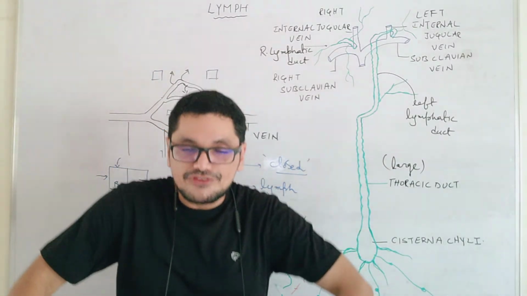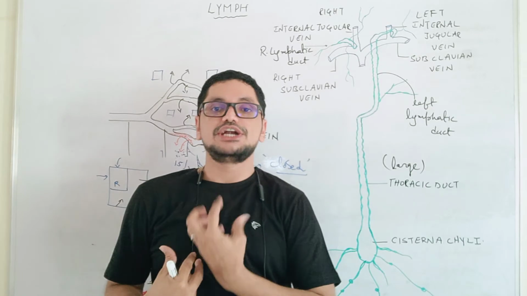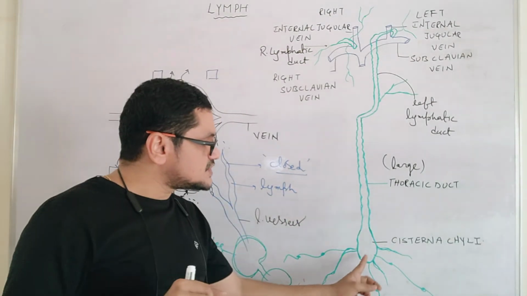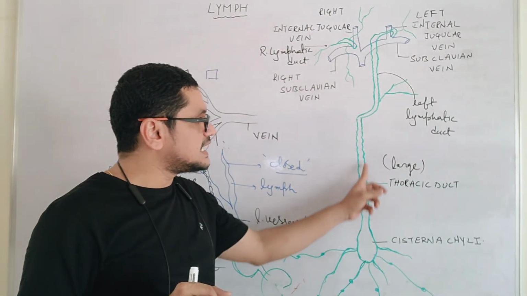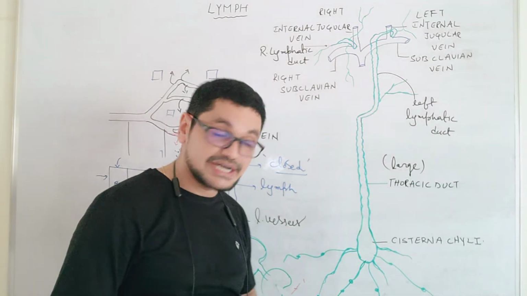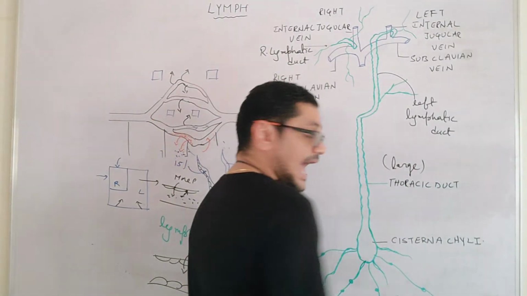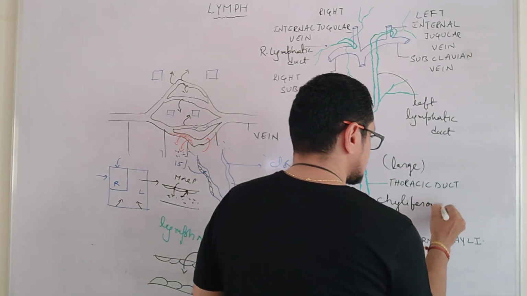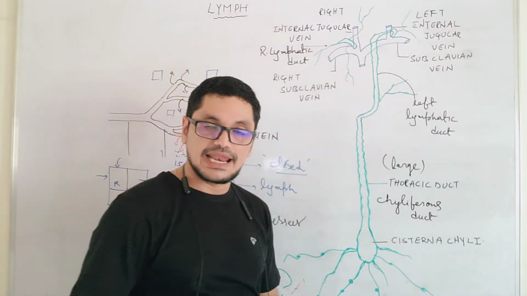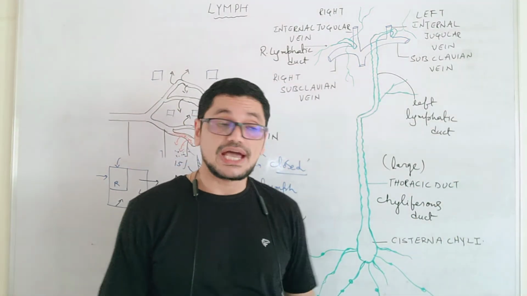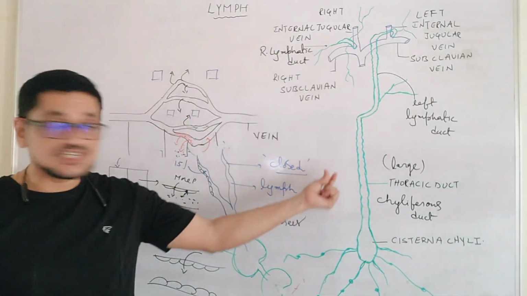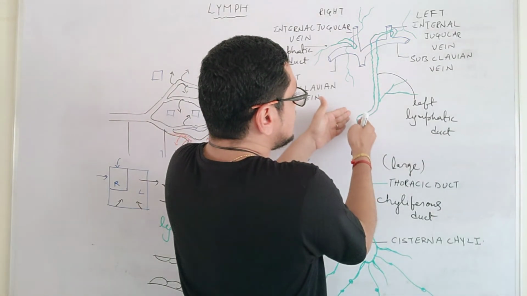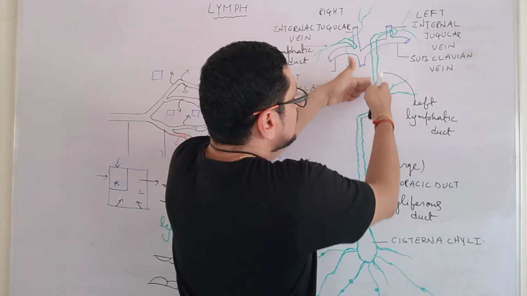Now the fluid from right lower and left lower is collected and ultimately drains into the cisterna chyli. From the cisterna chyli there arises a large duct, which is called the lymphatic duct, the left lymphatic duct. As it arises from the cisterna chyli, it is also called the chyliferous duct. The chyliferous duct is the duct which arises from the cisterna chyli, and it passes anteriorly, takes a diversion like that, and goes like that.